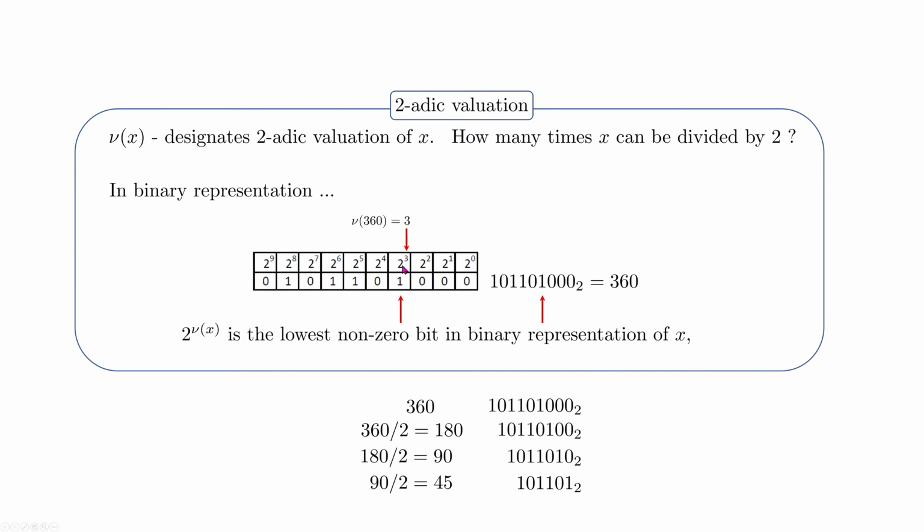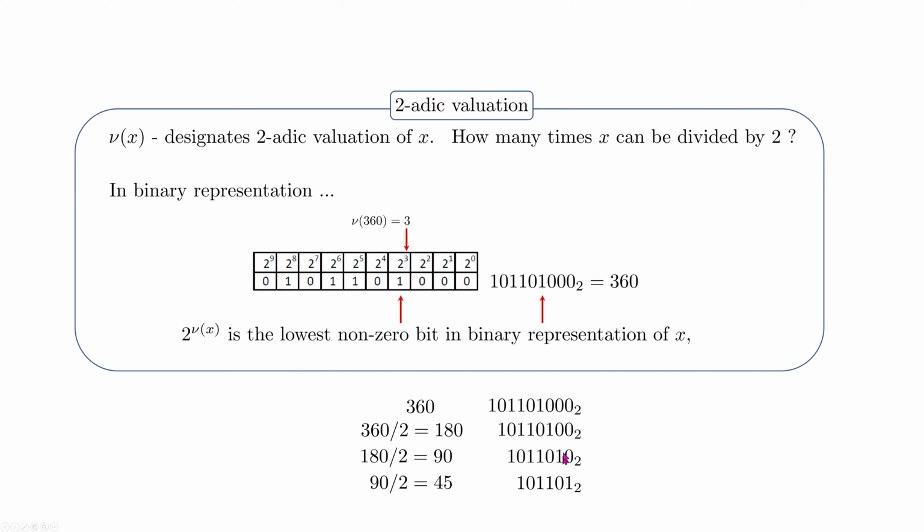And also what is important, and this will be used pretty often in my proof, is that 2 to the power nu of x is the lowest non-zero bit in the binary representation of x. So if we have this binary representation of our number, the position of the first non-zero bit from the right side is exactly this two-adic valuation. 2 to the power 3 is representing this bit. And also, it's pretty easy to understand because the place where this bit is located means how many times we can divide this number by 2. If we've got 3 zeros on the right side, each division is cutting 1 zero.